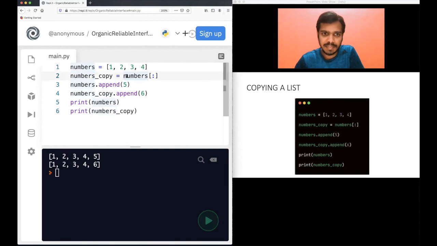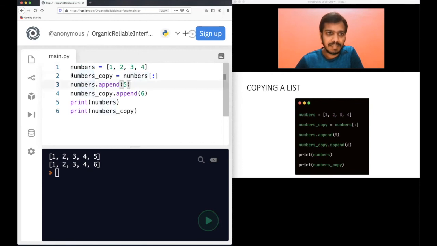So I use the same name here, numbers, but with this slice. Of course, if you do not mention the starting and the end number, by default Python will think this is 0 and this is the end of the list. What is the length of the list? Python will take it by default, so this is 0 to 4. That means you are accessing all the numbers of this list, and that is being stored in numbers copy.